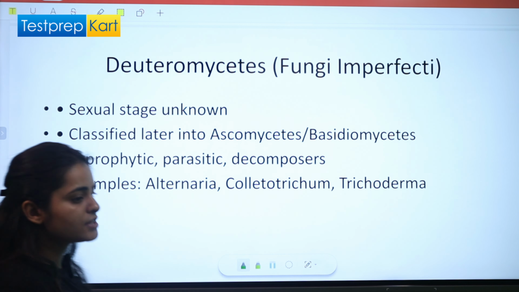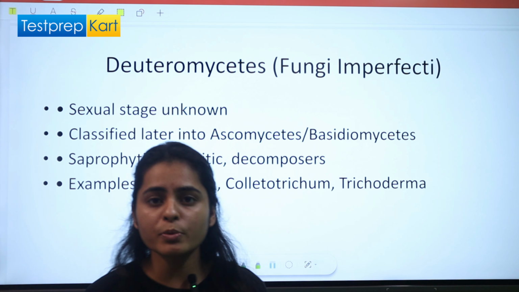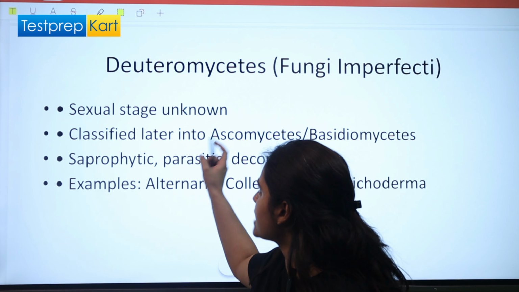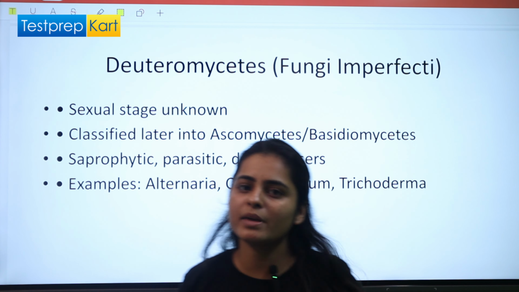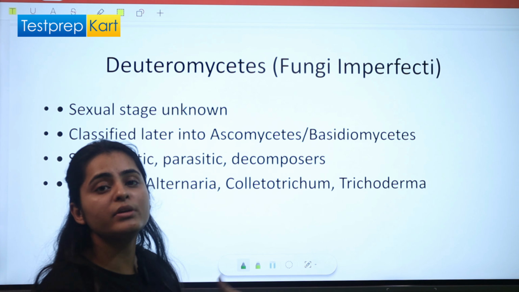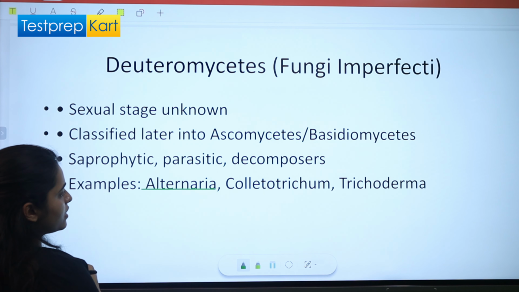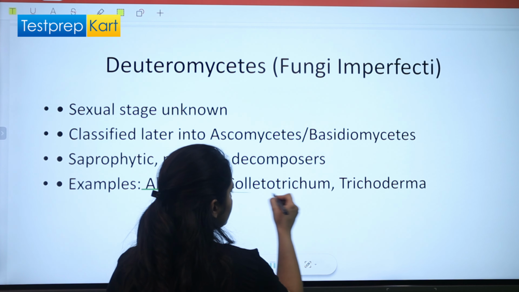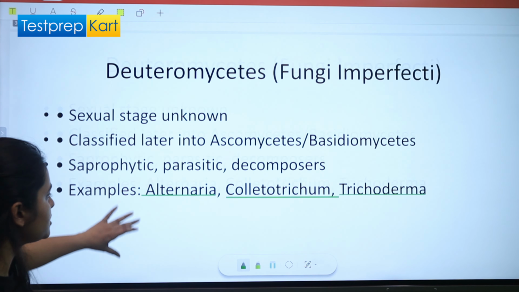If in the future the sexual spores are discovered in Deuteromycetes, then they will be classified as Ascomycetes or Basidiomycetes because they have so many common features, right? Their examples are Alternaria, Trichoderma, and Colletotrichum.